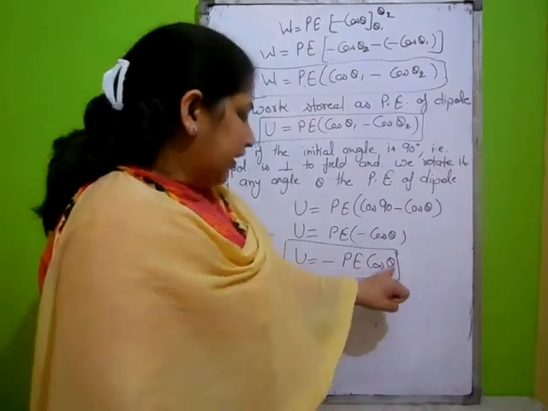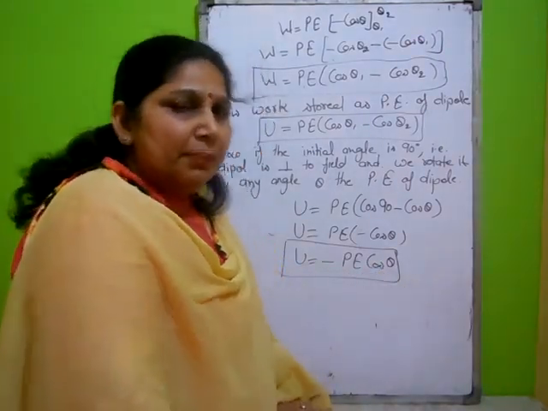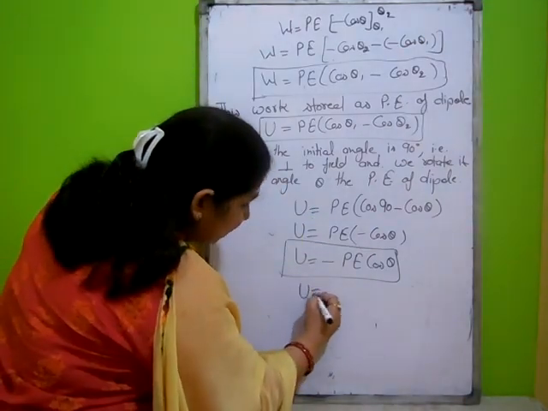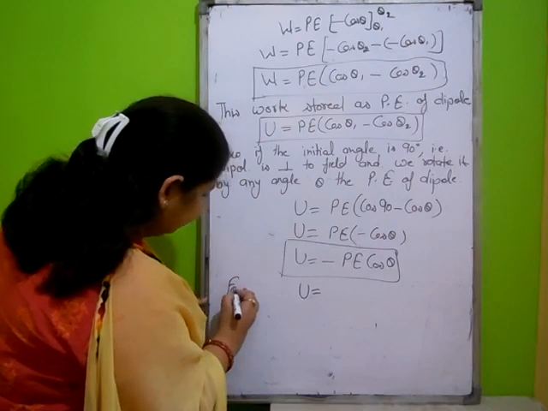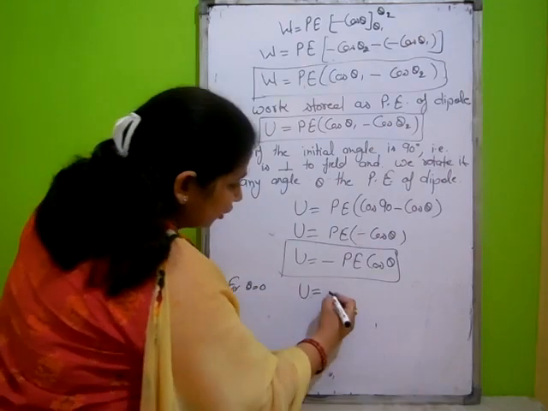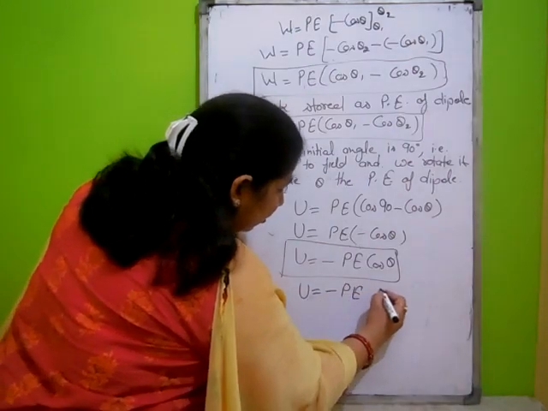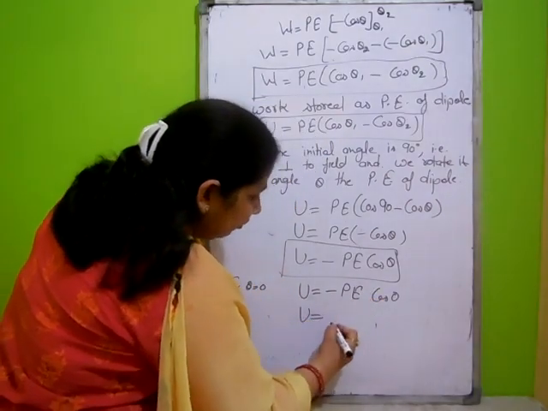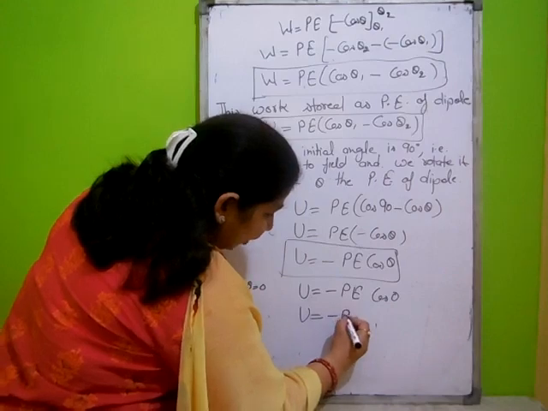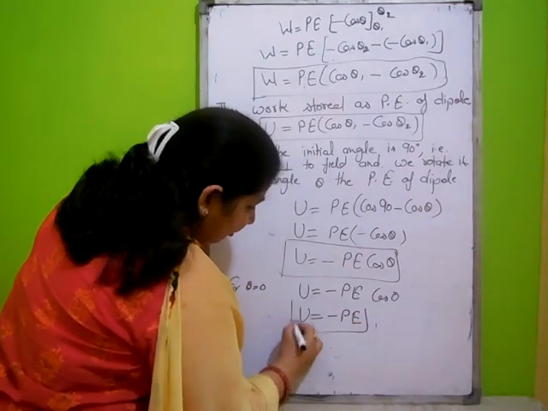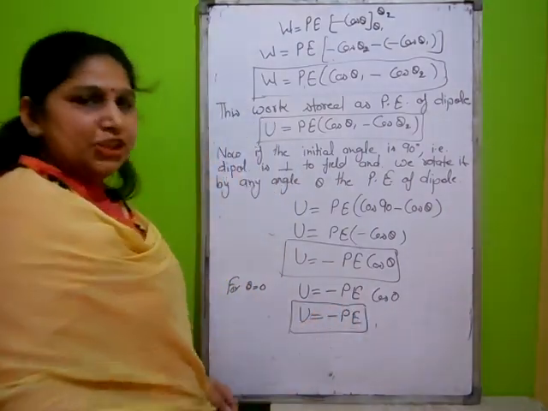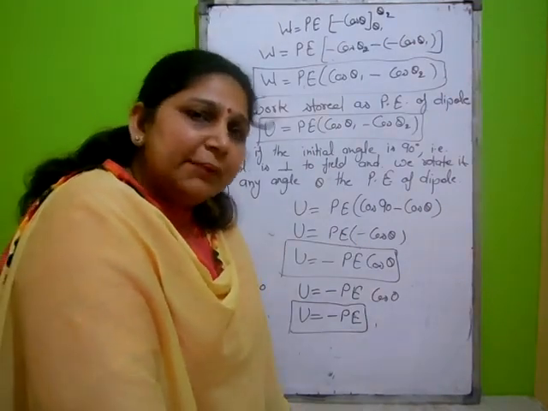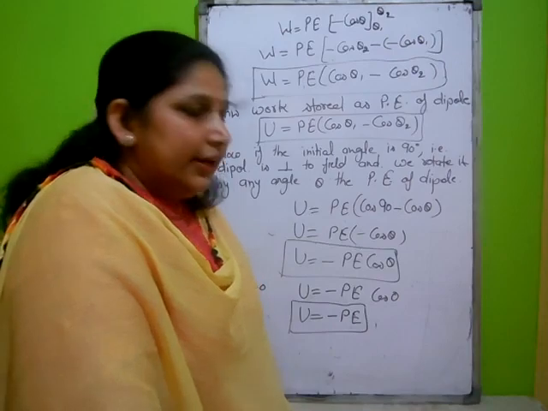Now, if the angle is 0, means we place it from 90 to 0, what do we have? For theta equal to 0, U is equal to minus pE cos 0, and cos 0 is equal to 1. Then the potential energy is minus pE. This is the minimum potential energy of any dipole in an external electric field.